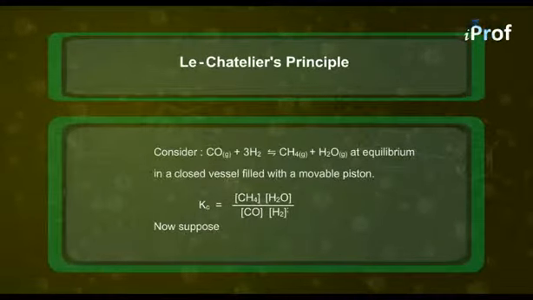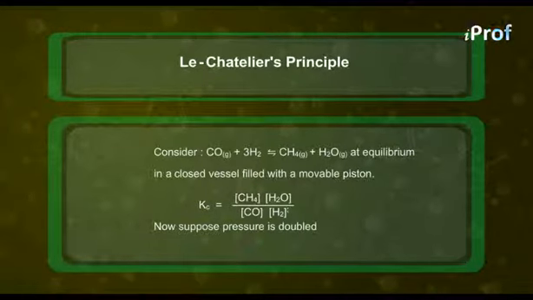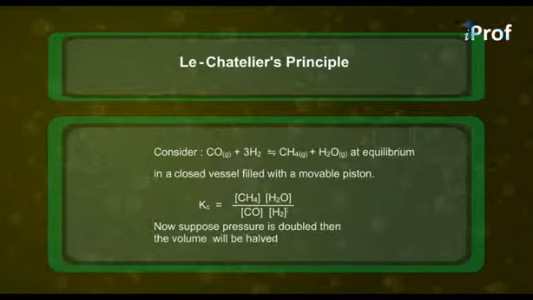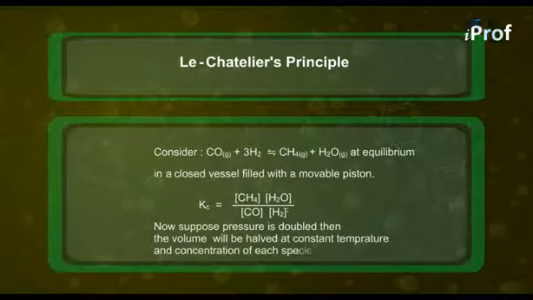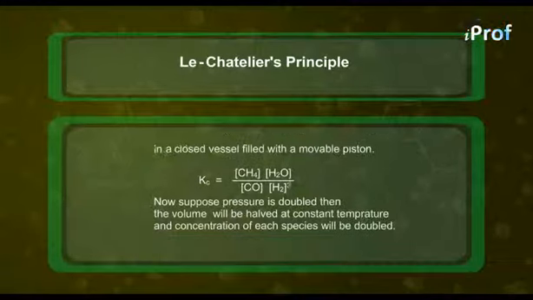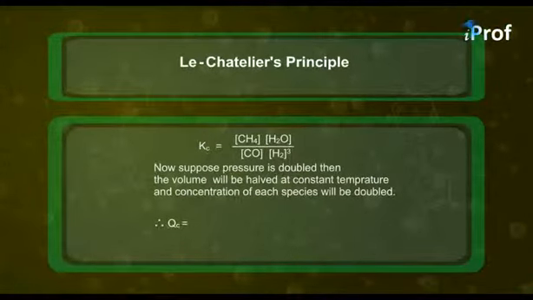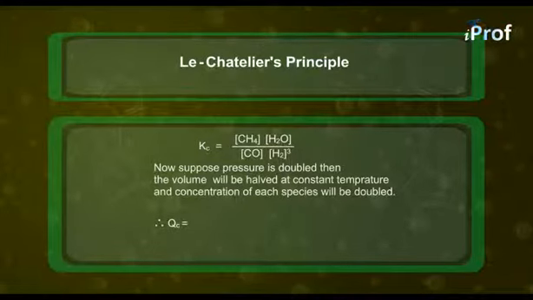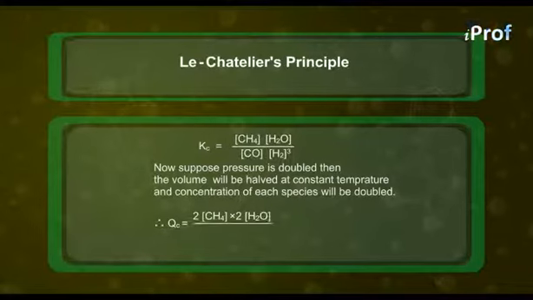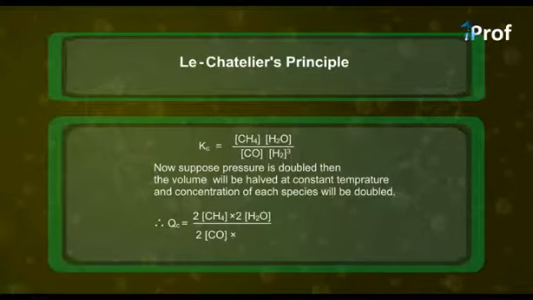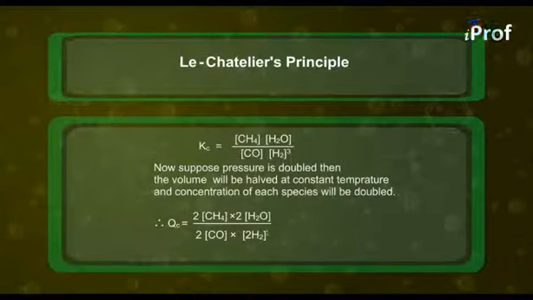Now suppose at this equilibrium state, pressure is doubled. Then the volume will be halved at constant temperature, and the concentration of each species will be doubled. Therefore, the reaction quotient QC will be equal to 2 times CH4 into 2 times water upon 2 times CO into 2 times H2 but whole cube.